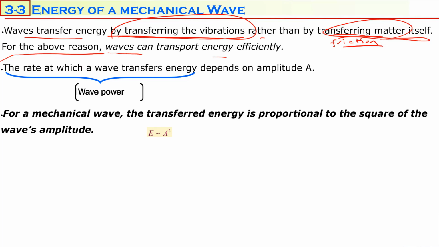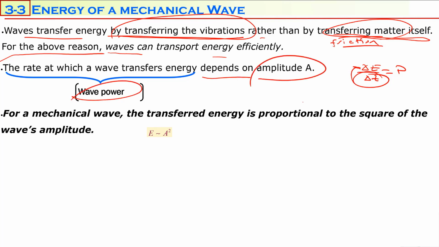The rate at which a wave transfers energy is called power. In fact, the rate at which energy is transferred in general is called power, and it's represented by delta E over delta T. We are talking about the wave, of course, wave power. This wave power depends on amplitude of the wave. Even for mechanical waves, the transferred energy is proportional to square of the amplitude. That is, E is proportional to square of the amplitude.